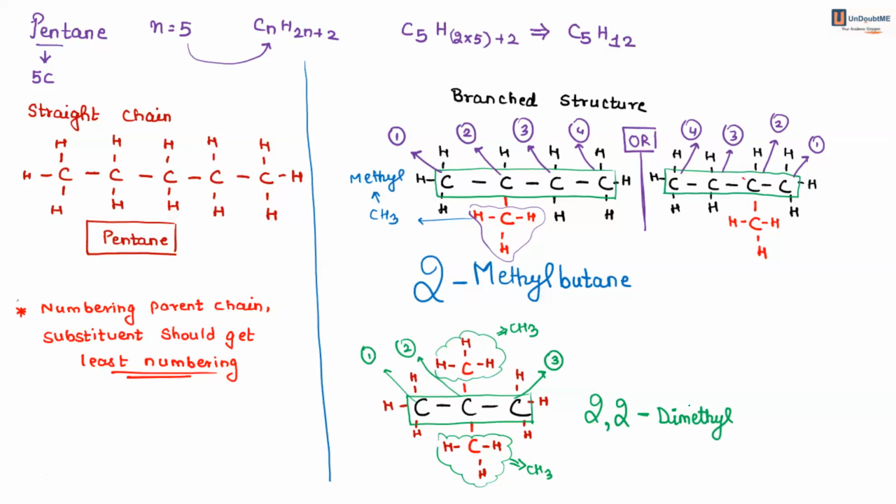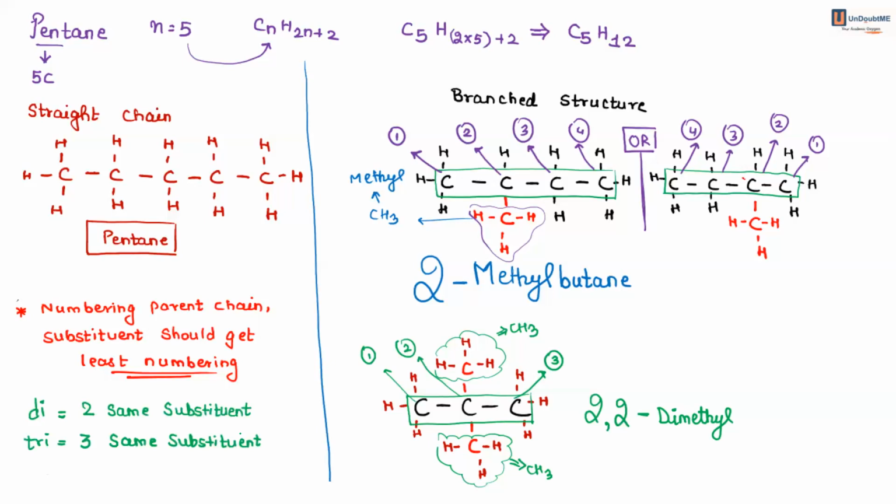So di is the word which is used if you have two same substituents. Tri is what you can use if you have three same substituents. So 2, 2 dimethyl.